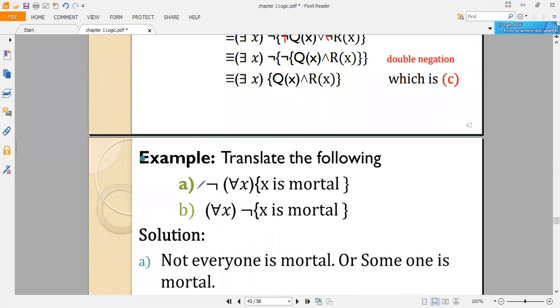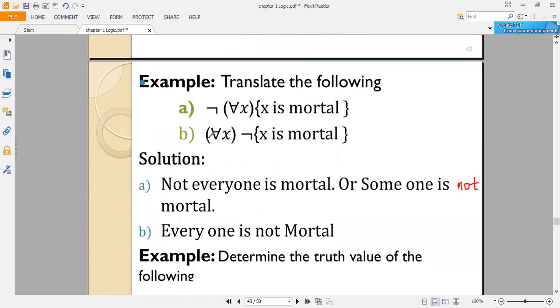Translate the following one. Negation of for all x, x is mortal. So not everyone is mortal, or someone is not mortal. We can say someone is not mortal. And this one, for all x, negation of x is mortal, means everyone is not mortal.